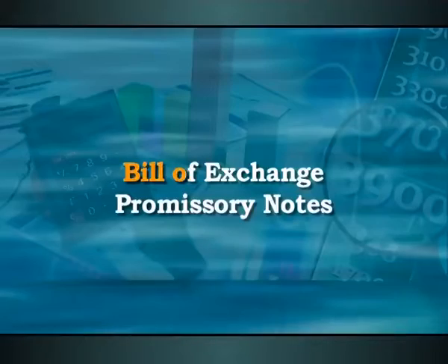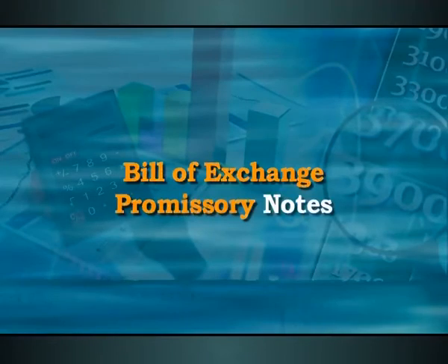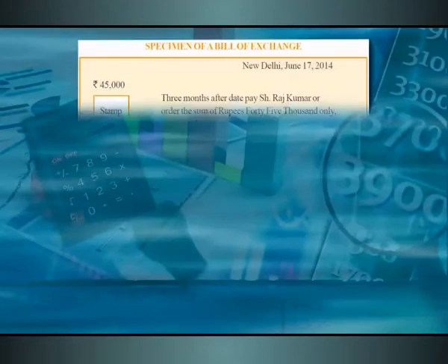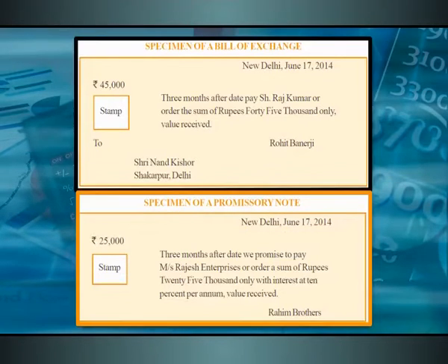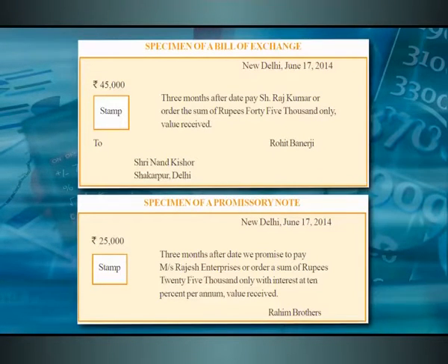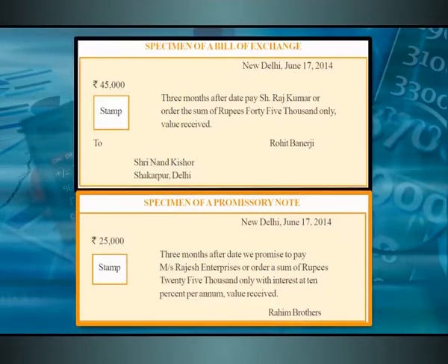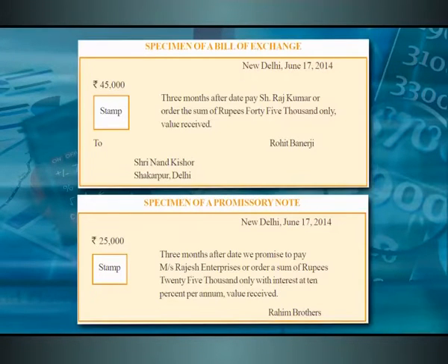Well, this instrument is a credit instrument, and these can be of two types. One is bill of exchange, another is promissory note. These are two very important instruments which are in practice in the business community. So far as bills of exchange is concerned, it is regulated by the Negotiable Instruments Act of our country,